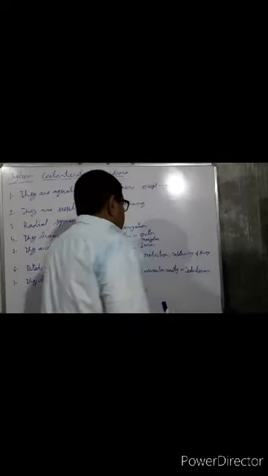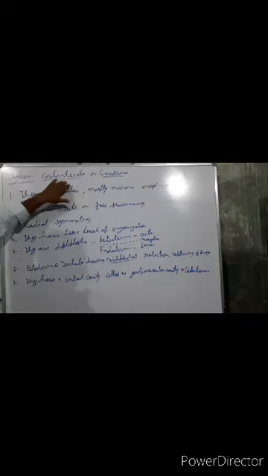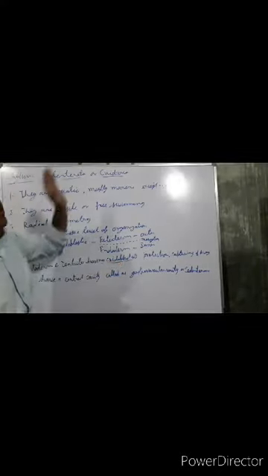Due to the presence of the coelenteron, the name given is Coelenterata. So two names are given: due to the presence of the gastrovascular cavity, Coelenterata, and due to the presence of the nidoblast cell, Cnidaria.